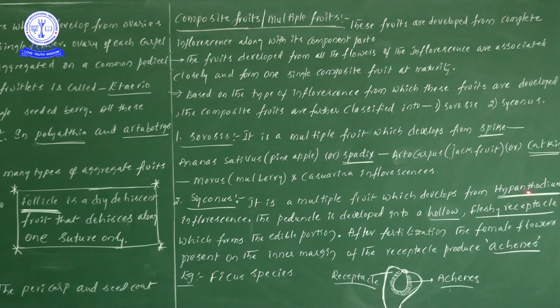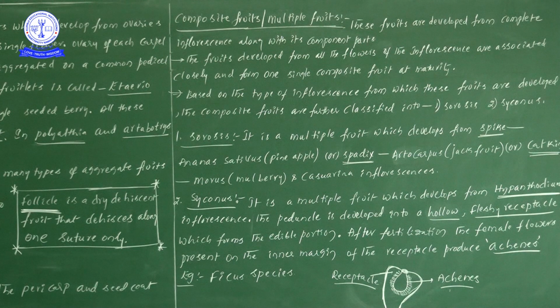What is the best example of Hypanthodium? The Ficus species, scientific name Ficus bengalensis. The common name of this plant is the Banyan tree, which we have seen many times in our surroundings.